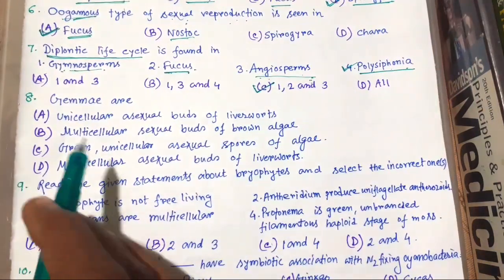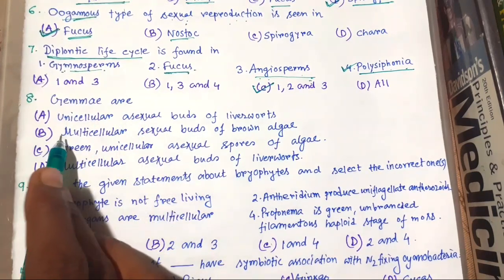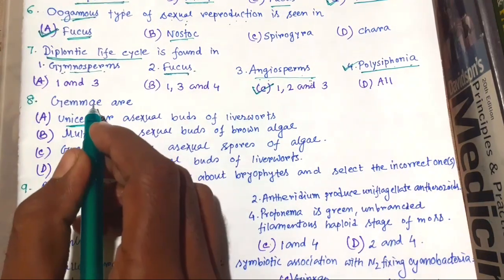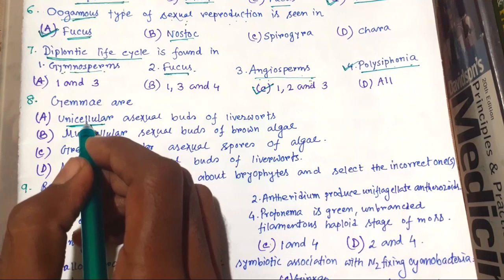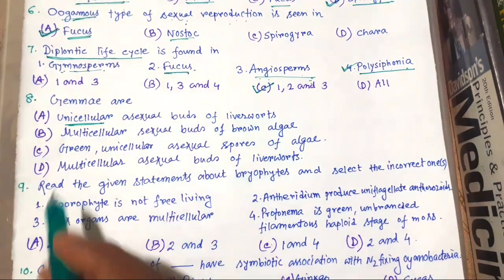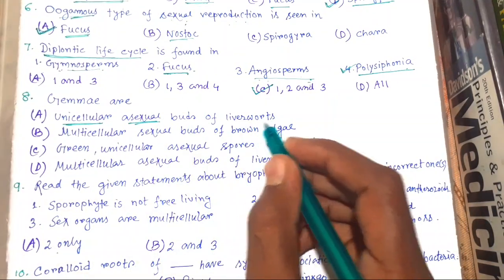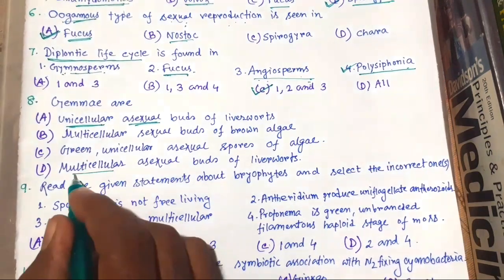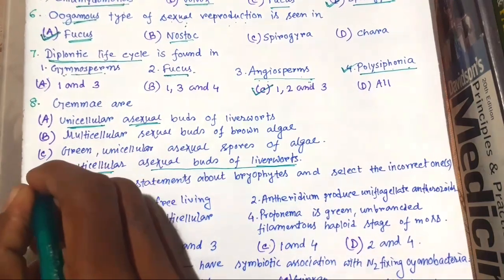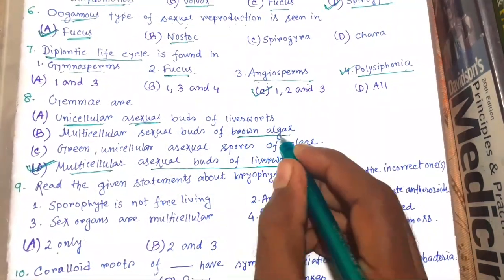Now 8. Gemmae are unicellular? No, firstly they are multicellular, and they are also asexual buds of liverworts. So here it is multicellular and asexual buds of liverworts, so this is the right choice. There is no relation with brown algae or algae.